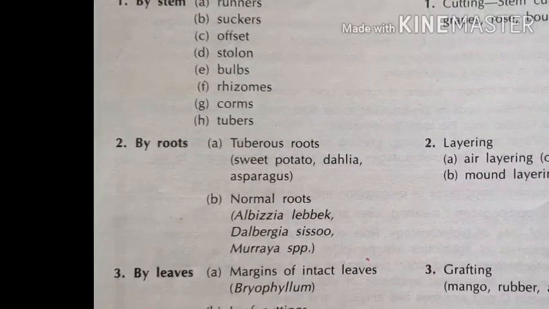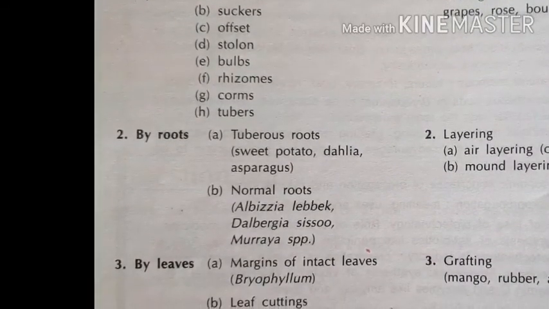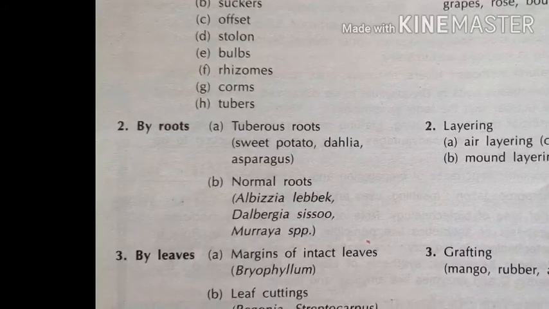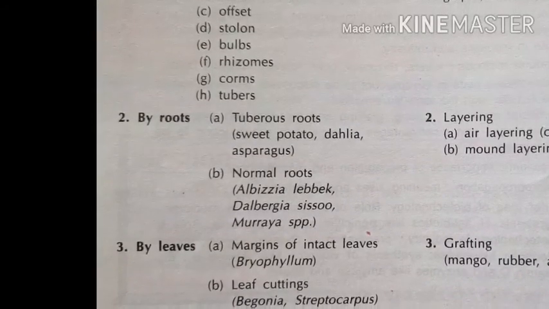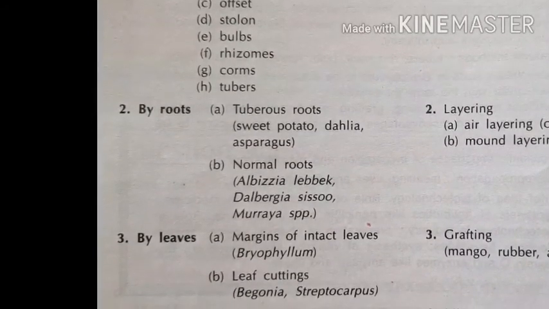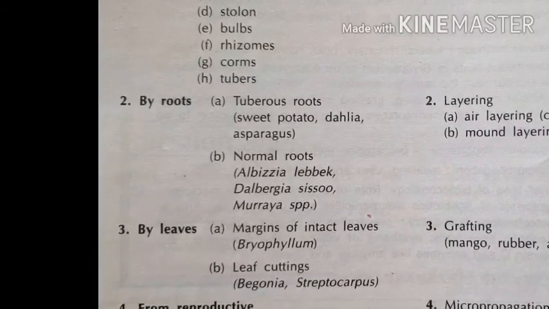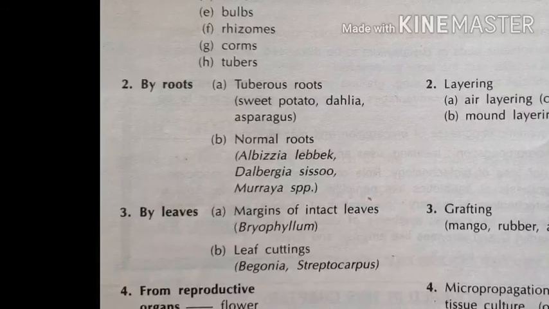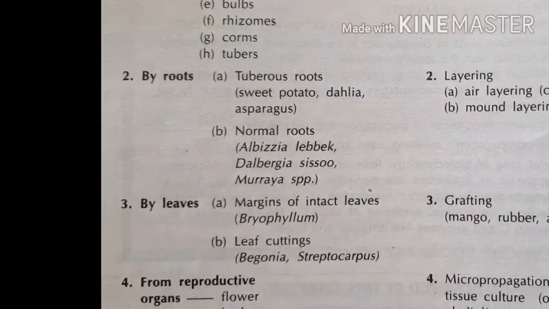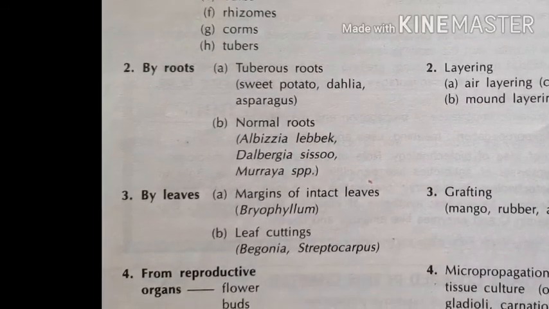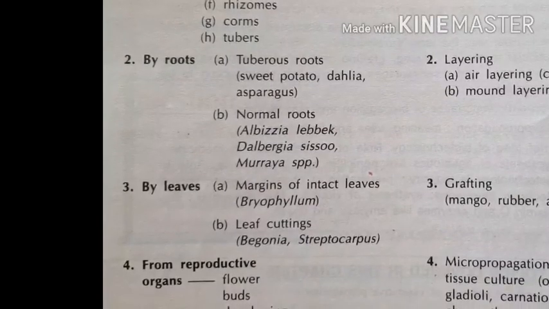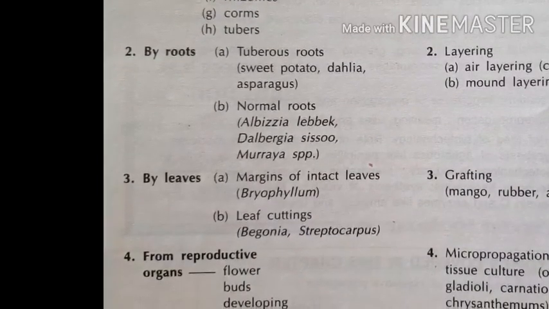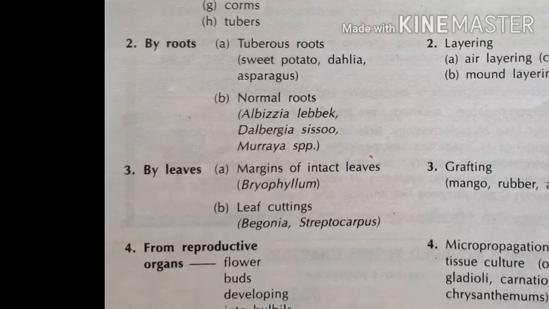Then by roots also: tuberous roots, sweet potato, dahlia, asparagus. Then normal roots: Albizia, lilac, Dalbergia sissoo, etc. Then by leaves: margins of intact leaves, Bryophyllum, known as panfuti, leaf cuttings, Bignonia, etc.